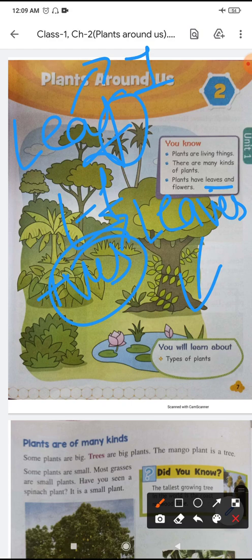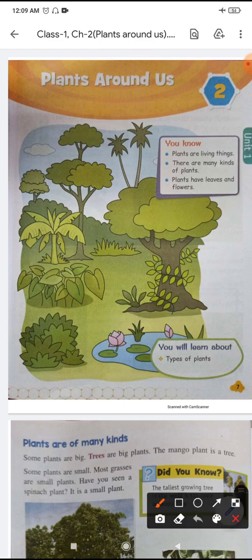So plants have leaves and flowers. Here you can see leaves. See, this is leaves. And where it is flower, you can see this pink one, a lotus flower, it is in the water. So this is plants have leaves and flowers. Now the next, what you will learn in this chapter, types of plants. Now I will explain here the types of plants.